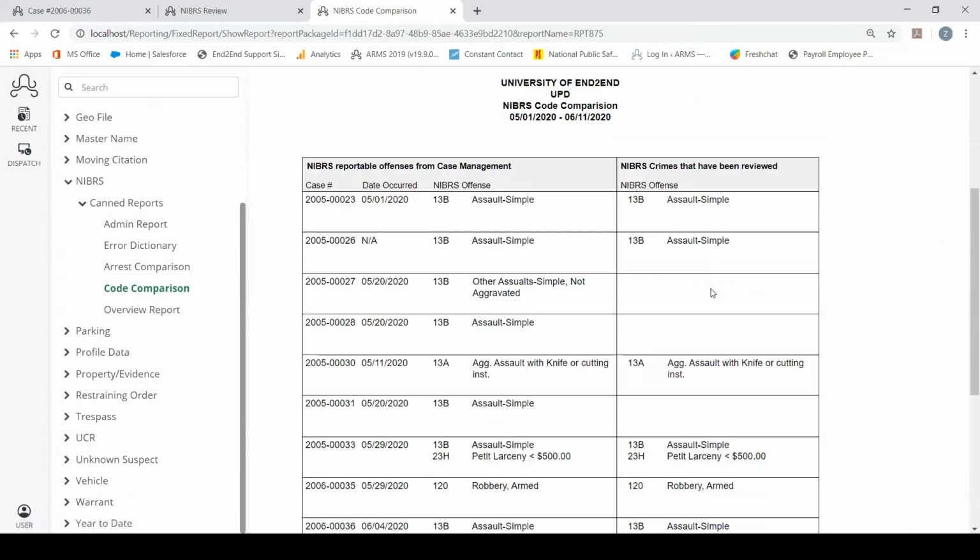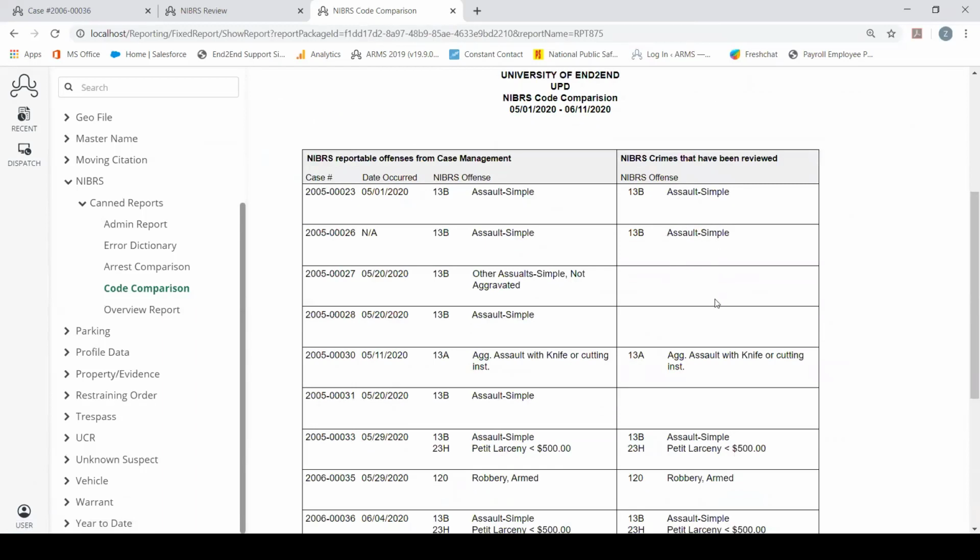If I scroll down, you can see that I have some fields filled out and some that aren't filled out. This means that the ones that aren't filled out still need to have a NIBRS review. So basically what we just went over, these case reports specifically still need to have that review done. That way you can submit everything to the state or to the federal government directly.